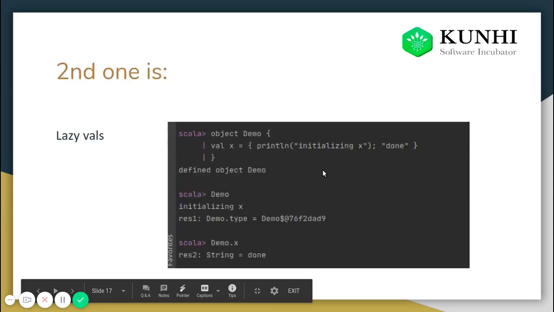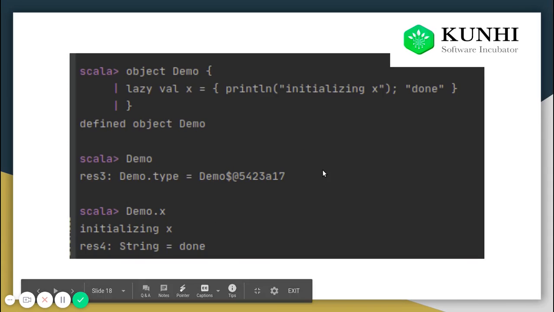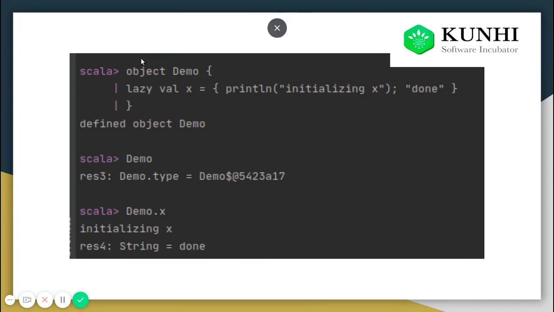Now, how does lazy val make a difference here? Suppose I create this object demo again. We're changing the life purpose of demo here. The lazy val x will do the same things, printing initializing x and then storing done into x.